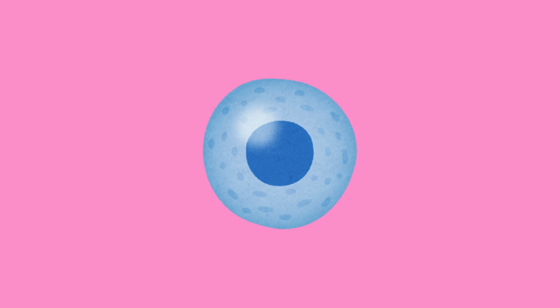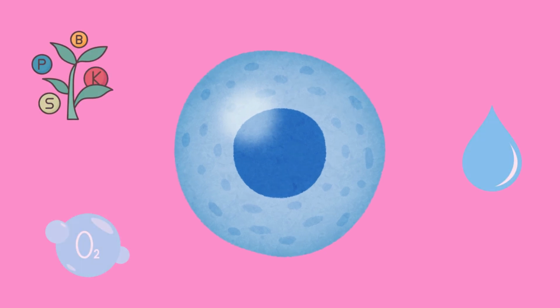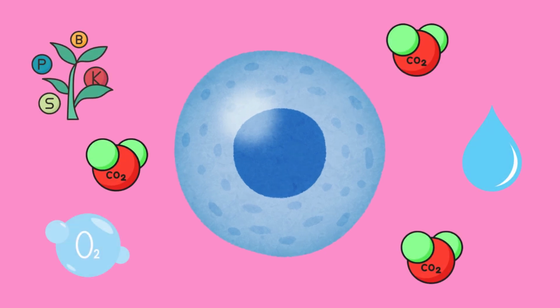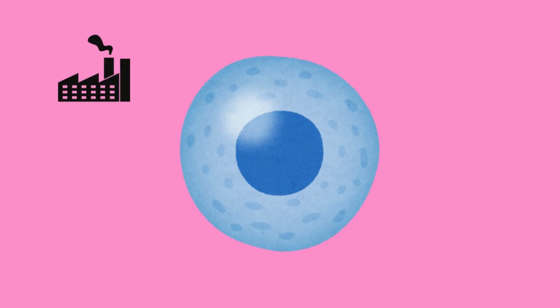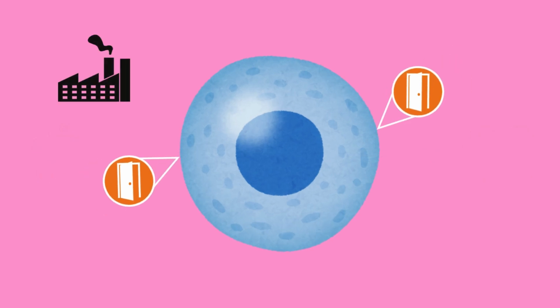As the cell's volume increases, it requires more resources and generates more waste. However, if the surface area doesn't expand proportionally, the cell struggles to keep up with the demand for material exchange. This can severely limit its size and efficiency. A smaller cell can more effectively take in nutrients and expel waste, but as it grows larger, it becomes like a factory with too few entry points, less efficient in performing essential functions.